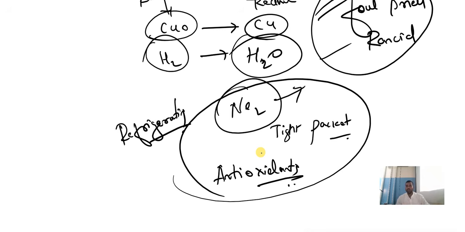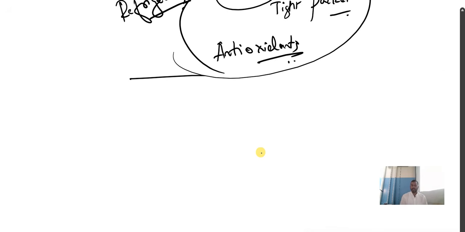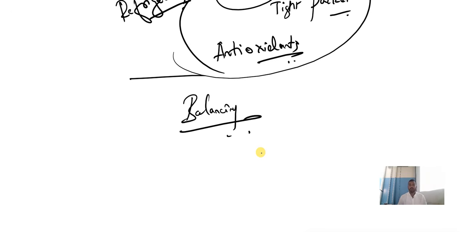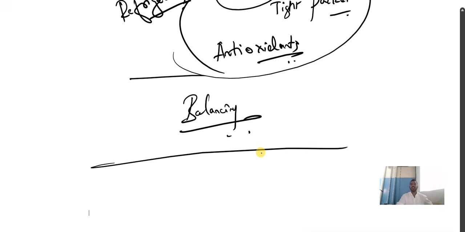I hope you have understood. And ultimately, children, you have to understand balancing the chemical reactions. You should know how to balance the chemical reaction. So this is the end of the chapter, chemical reactions and equations. And next, coming to the next chapter, acids, bases and salts.